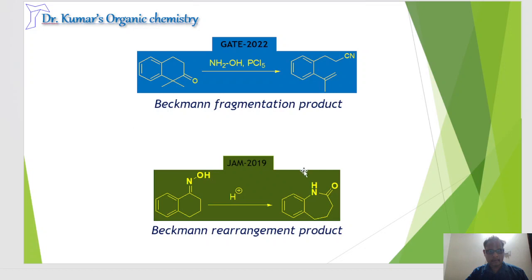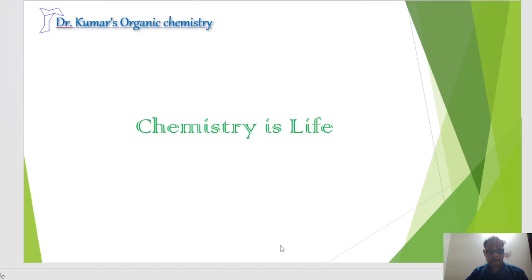In another example, the carbon next to the oxime is flanked by a phenyl ring. So this is the more substituted case. Obviously we will get a seven-membered lactam which is flanked by the phenyl group. Here the reaction went through the Beckmann rearrangement product. I hope you guys understood. Thank you everyone.